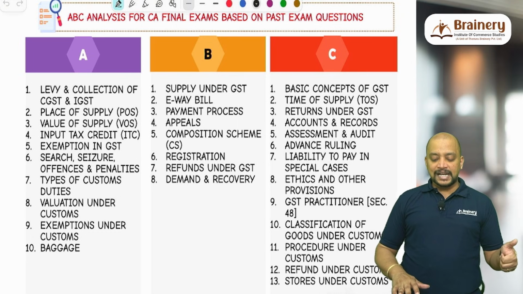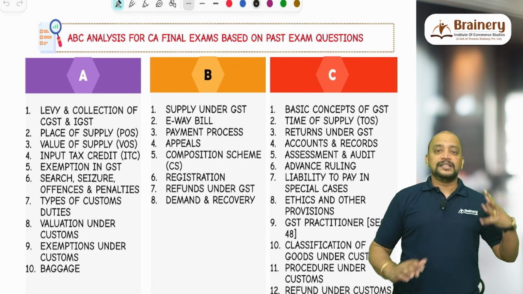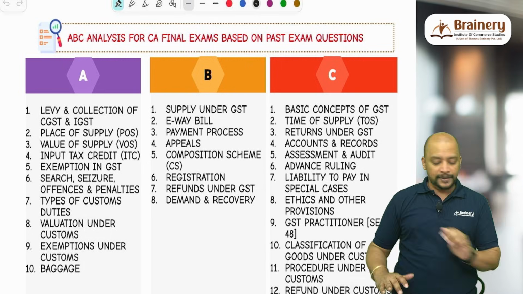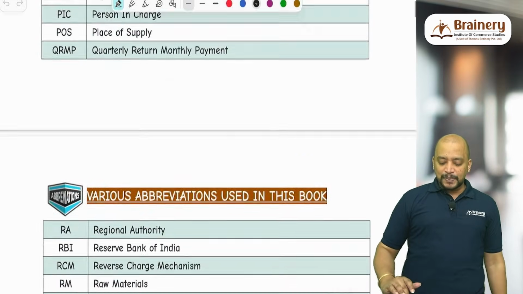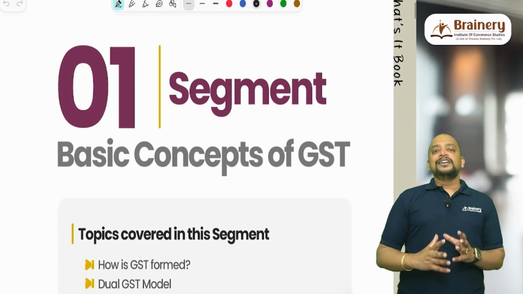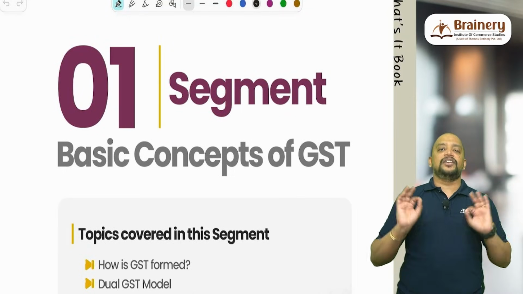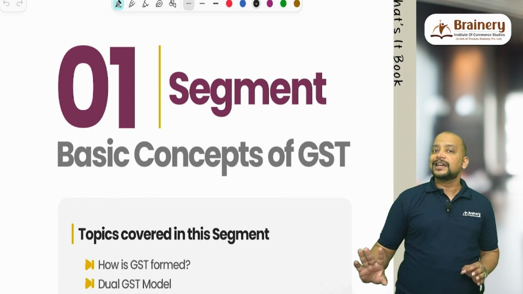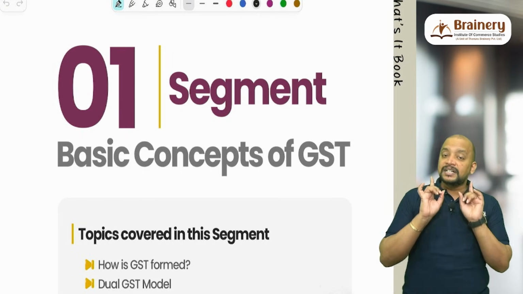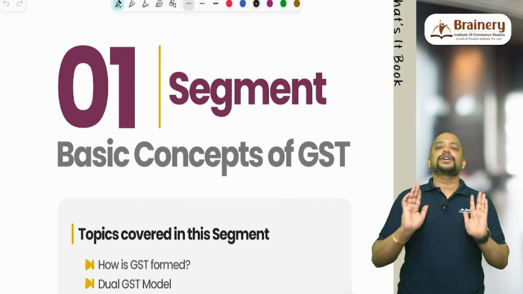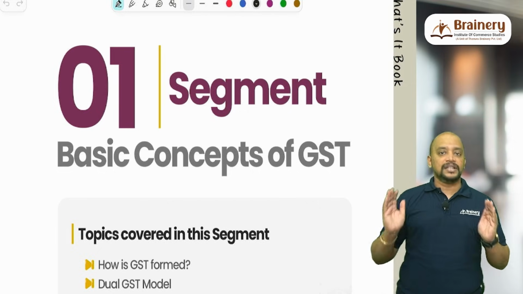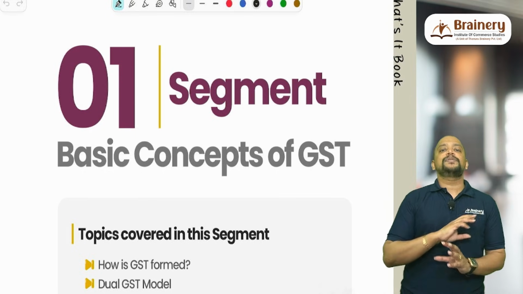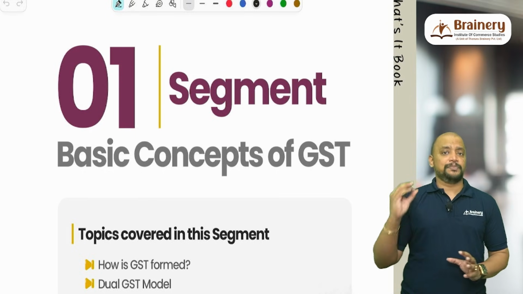So this is about ABC analysis for CA final exams. This is based on the past exams, but it is not necessary that it always needs to be like this only. Now, after attending this particular rocket revision, you might feel that this is sufficient. Definitely not. Tomorrow, if you are believing in this rocket revision and you go to the exam and flunk, don't blame me. I am clearly giving the disclaimer because I am going to cover only the revision of everything. So this cannot supplement a regular class, or any other batch.